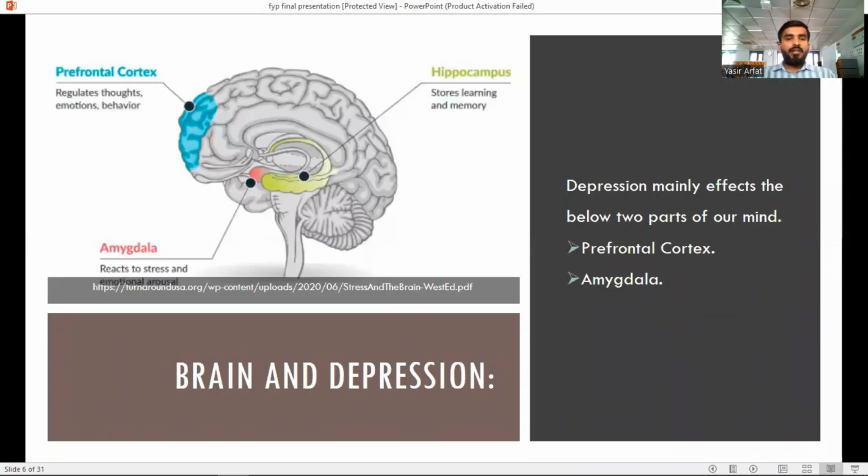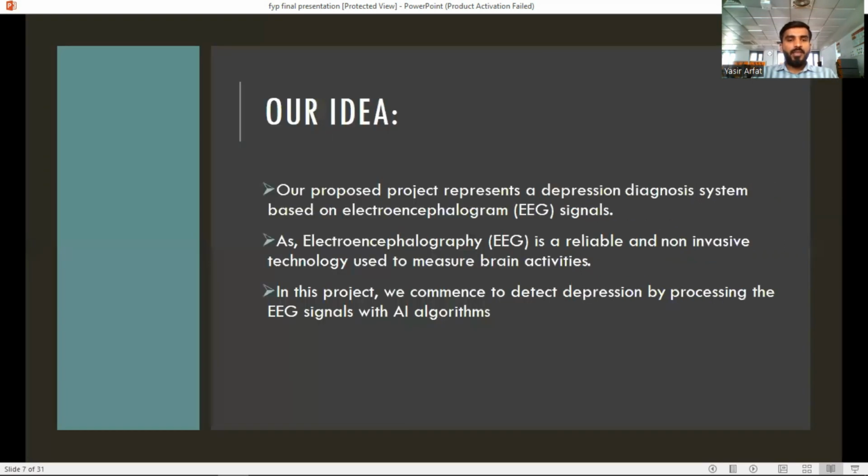And this is the picture of a brain. It has 3 points: prefrontal cortex, amygdala, hippocampus. So the prefrontal cortex regulates thoughts, emotions, behavior. Amygdala reacts to stress and emotional arousal. And the third one stores learning and memory. So the depression mainly affects two parts of our brain, the prefrontal cortex and amygdala. These two parts of our brain are highly affected by the depression.